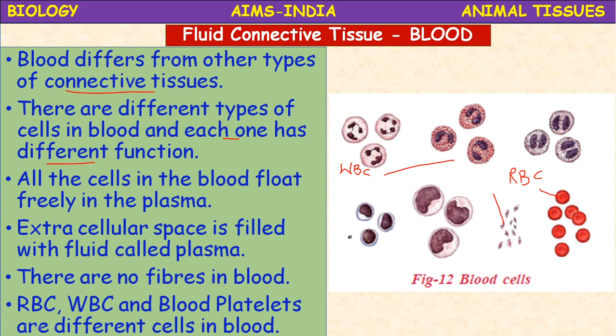These are also WBC: lymphocytes, monocytes, basophils, neutrophils, and eosinophils. There are different types of WBC: 1, 2, 3, 4, 5. These 5 are different types of WBCs. And this is the blood platelets, platelet cells, and these are RBC. These are the different types of cells present in the blood.